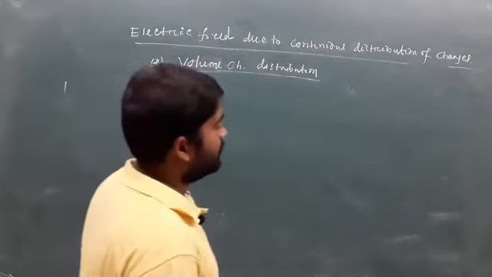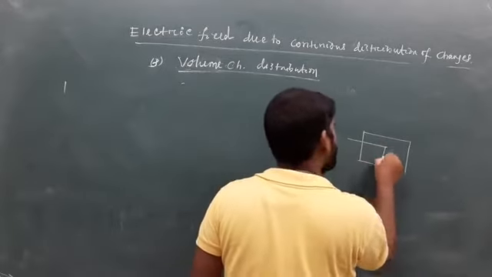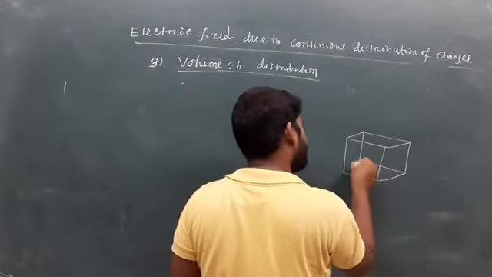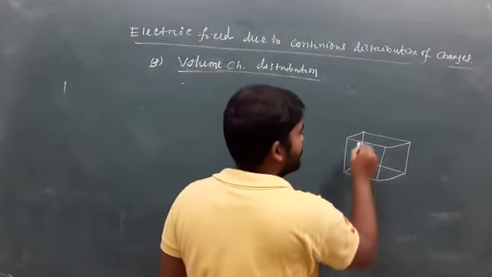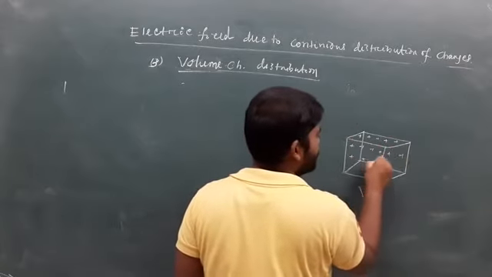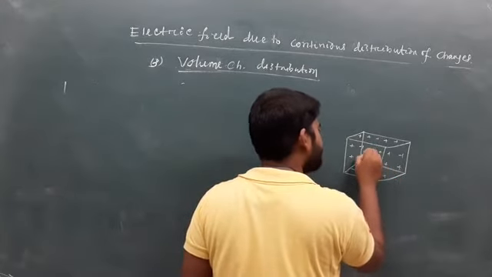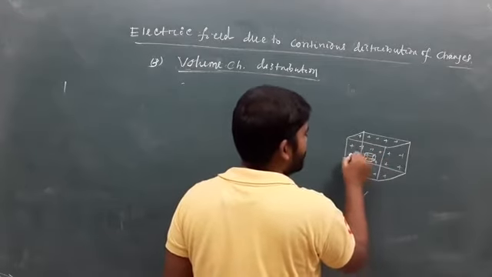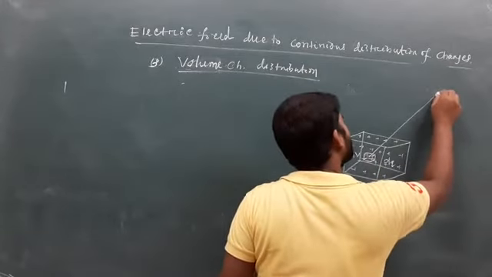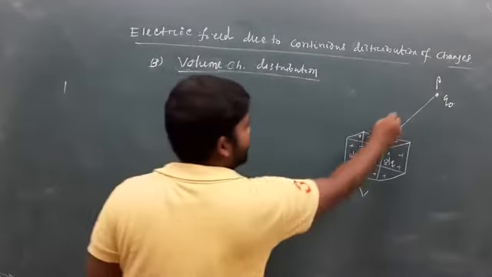Okay. So in case of volume charge distribution, we have to assume that a large number of charges are distributed uniformly over a volume V. In which we assume a small volume dV that contains charge dq, like this. Suppose this small region has volume dV and contains charge dq, and we are taking a point of observation P at which there is a test charge q0, at a distance of r.